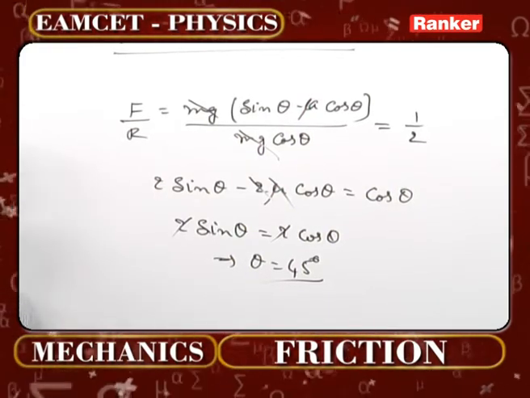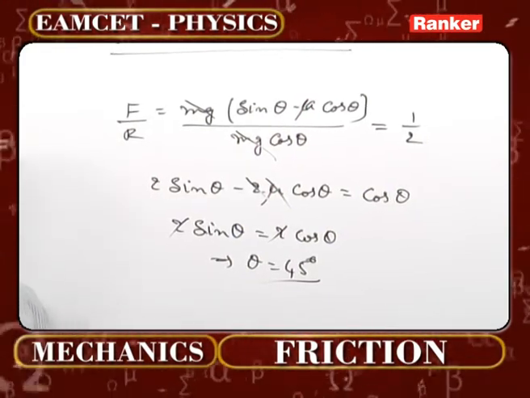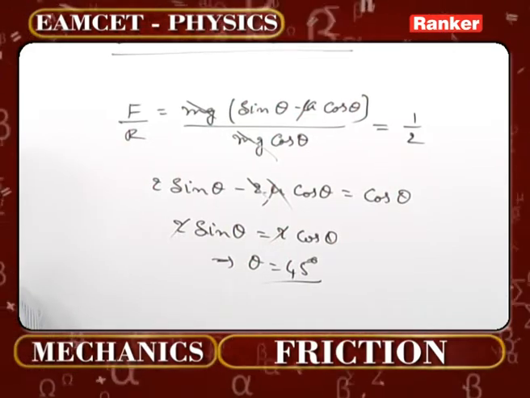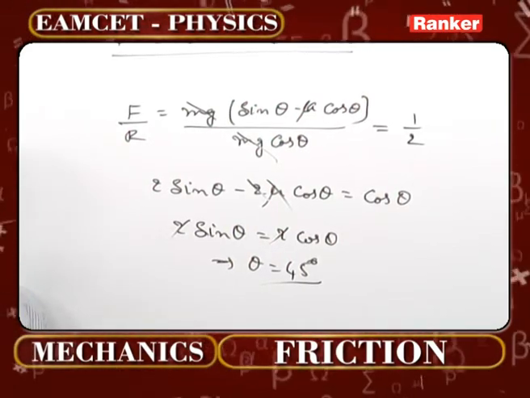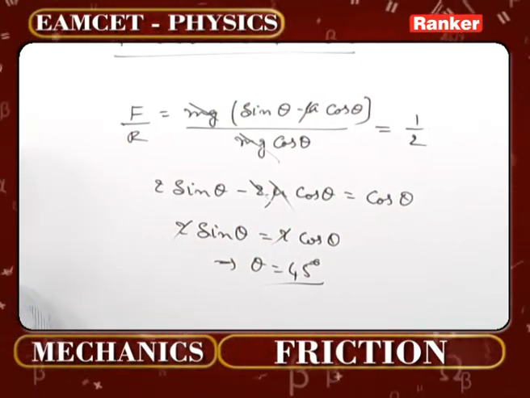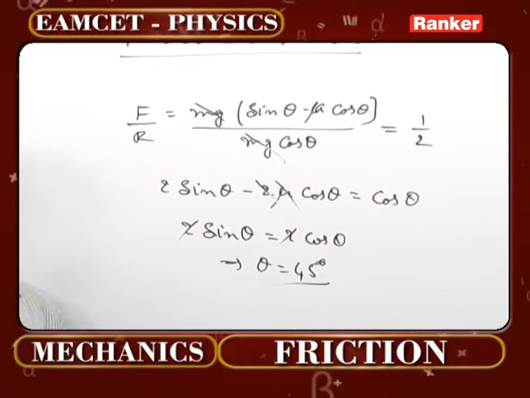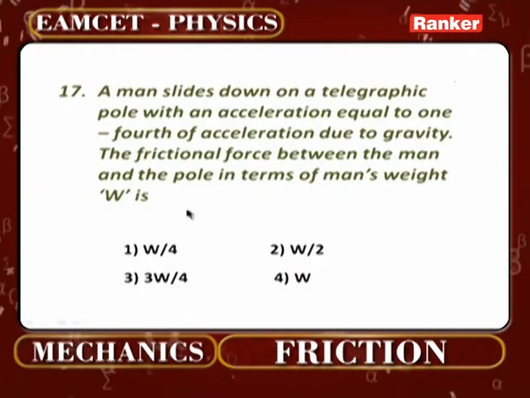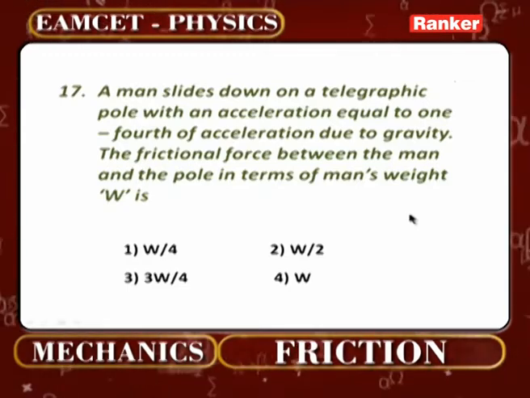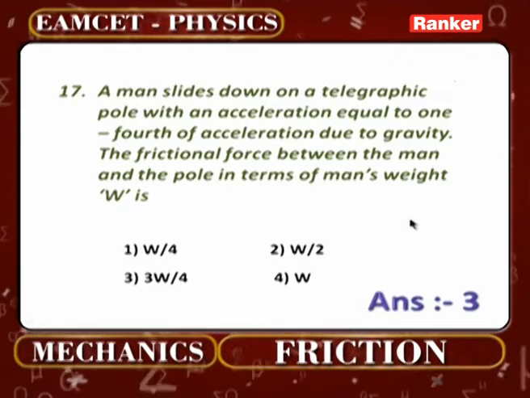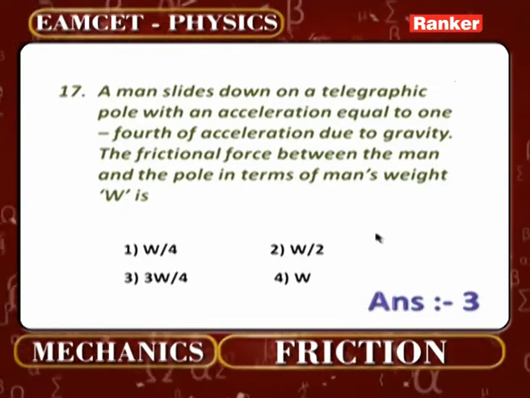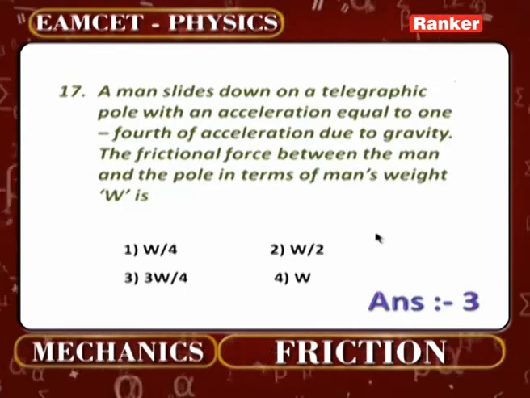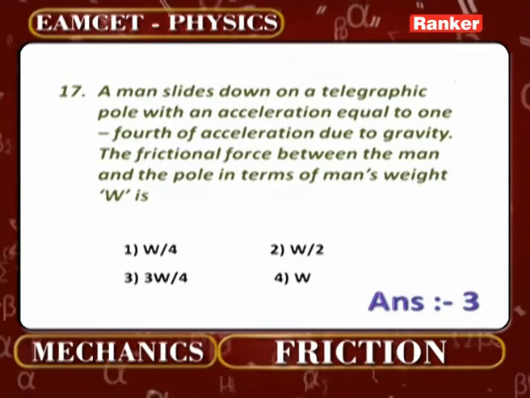17, a very interesting model here. A man slides down a telegraphic pole with an acceleration equal to 1/4 the acceleration due to gravity. The frictional force between the man and the pole in terms of the man's weight W is how much? Concept here is he is sliding down the pole with an acceleration of g by 4, as mentioned.